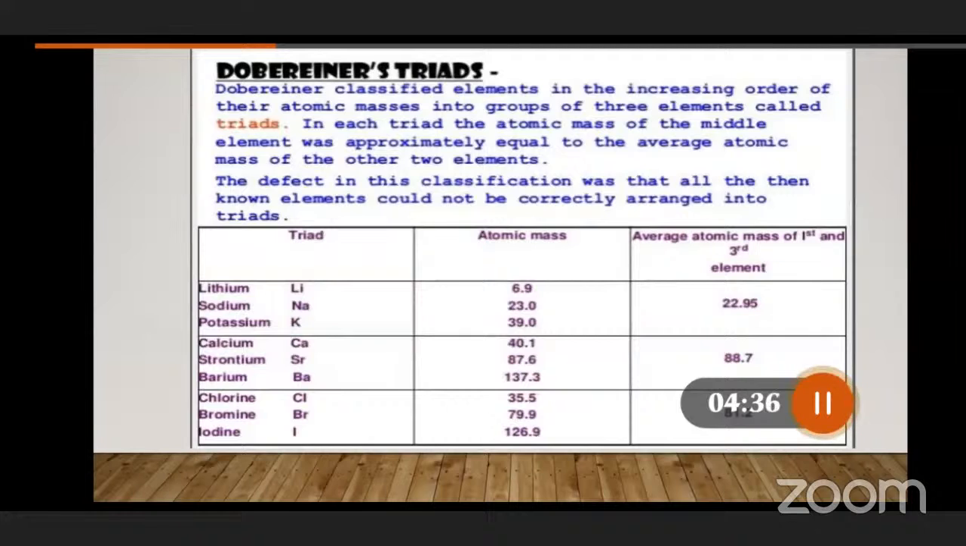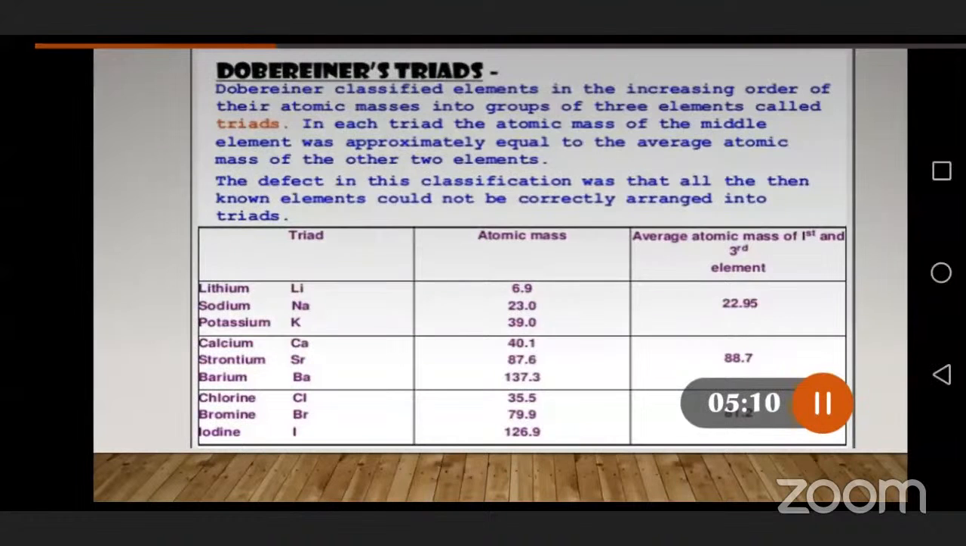Dobereiner. So how did he construct the periodic table? Let us observe. Dobereiner classified the elements in the increasing order of their atomic masses. At the time when Dobereiner constructed the periodic table based on his periodic law, atomic numbers were not yet invented. They didn't know what an atomic number was at that time. So because of that reason, Dobereiner classified the elements in the increasing order of their atomic masses.